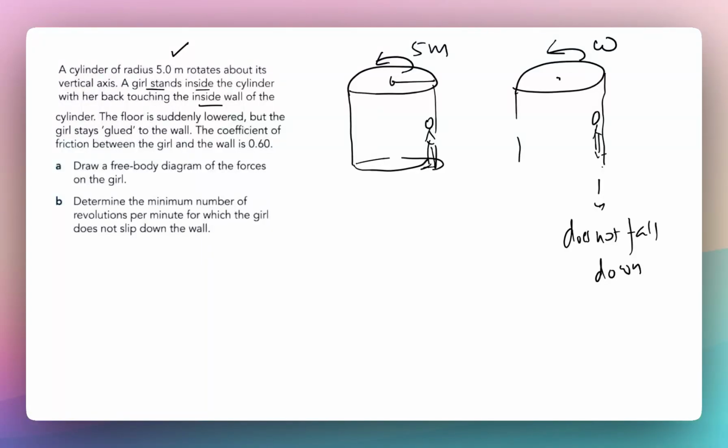The coefficient of friction between the girl and the wall is mu, which is 0.6. So first thing first, we want to know why will the girl not fall, right? To answer that question, we need to first draw the free body diagram. So this is our girl. The first force is the weight, which is mg. If that was the only force acting, surely the girl would fall down after removing the floor, right? We remove the floor, but the girl sticks to the wall. So there must be some friction force which is preventing it from falling, right? So that's going to be the force of friction, which is preventing her from falling.